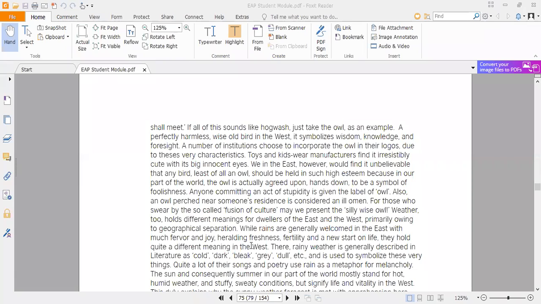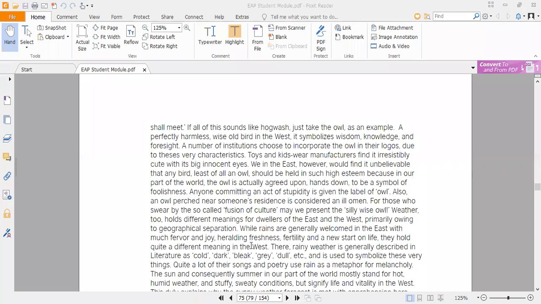So in our region we mostly dislike the owl bird, while in the western countries they like and appreciate the characteristics of the owl, and they make different types of logos from that owl, and they mostly admire the eyes of the owl as well. Different types of kids' toys, clothes and manufacturers also have different logos of these owls, and those logos contain the eyes of the owls as well.